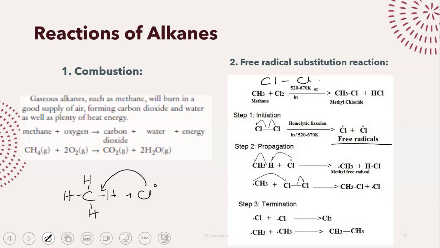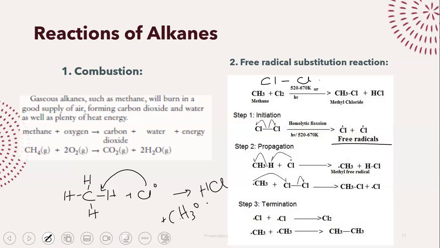So what it basically does is go up to methane and steal one of the hydrogen atoms from methane. It will say, I'll take one of your hydrogen atoms for myself, right? And it will simply end up making HCl, hydrogen chloride. But we have a problem. The problem is that our methane now has turned into a free radical.